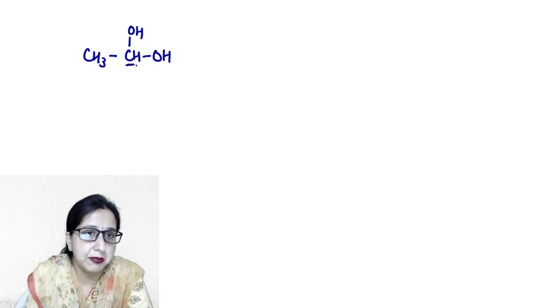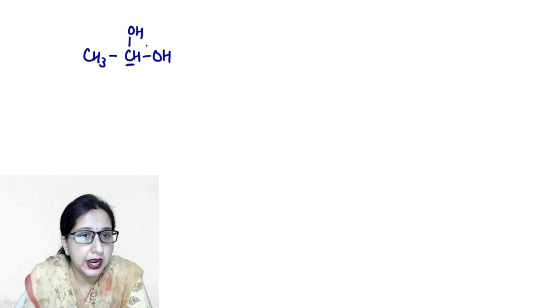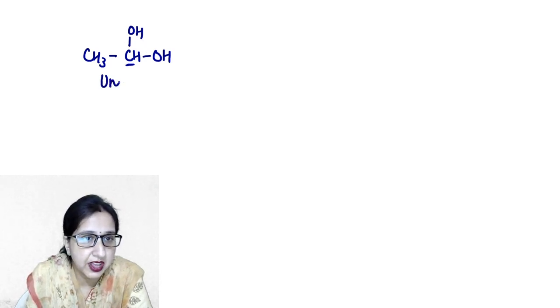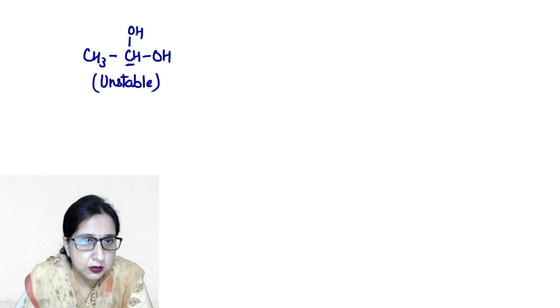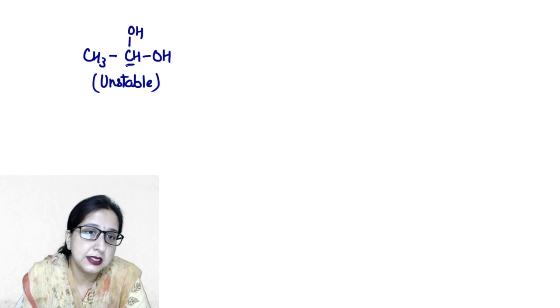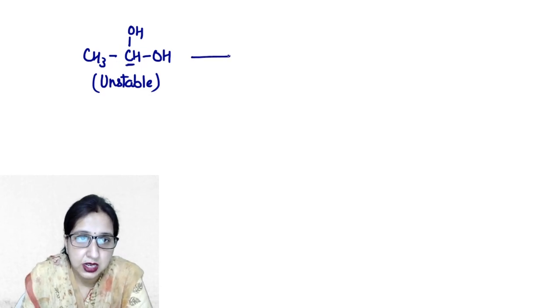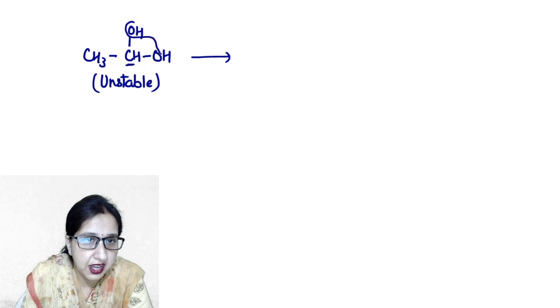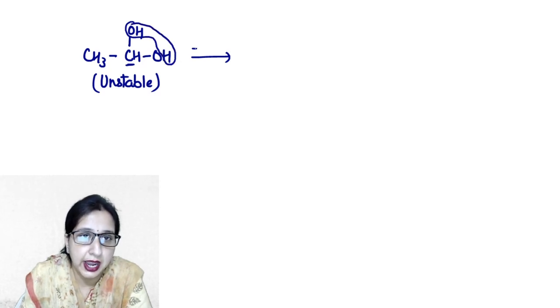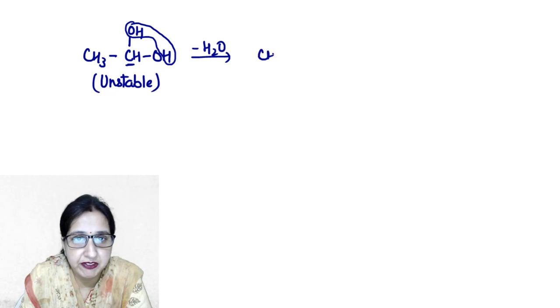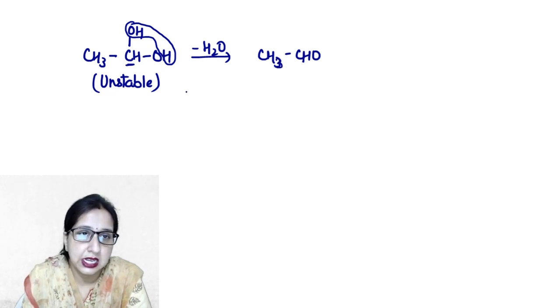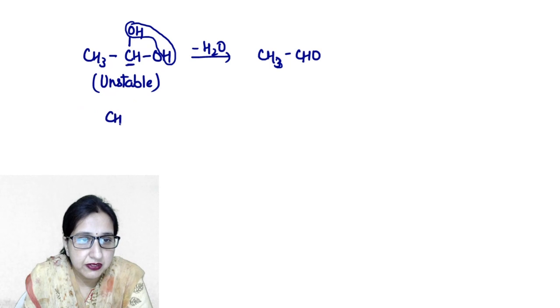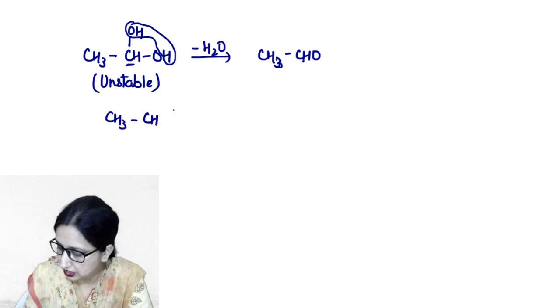Now this carbon is containing 2 hydroxyl groups and this is very unstable in nature. 2 hydroxyl groups cannot be present at the same carbon atom. So it will lose one water molecule and become stable and it will change into aldehyde, CH3CHO. Clear?